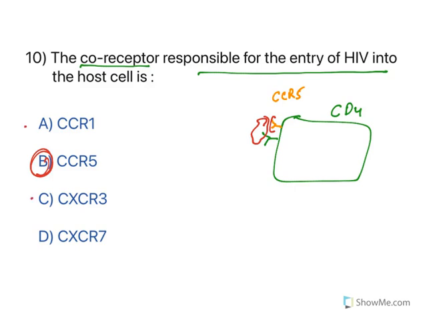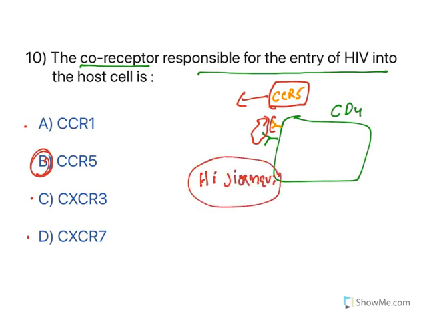All the remaining receptors are known as chemokine receptors. For your knowledge, the first human genome editing was done by manipulating the CCR5 receptors. A Chinese researcher, Jiankui He, changed these receptors on embryos, and as a result, two twins were born with these receptors knocked out. He theorized that when these receptors are knocked out, HIV infection will not occur. But this is unethical, so he was jailed for this kind of experiment. But anyway, getting back, the co-receptor responsible is CCR5.